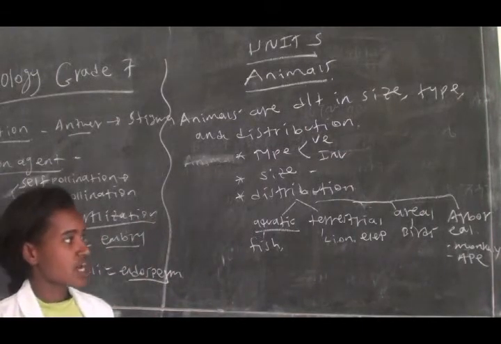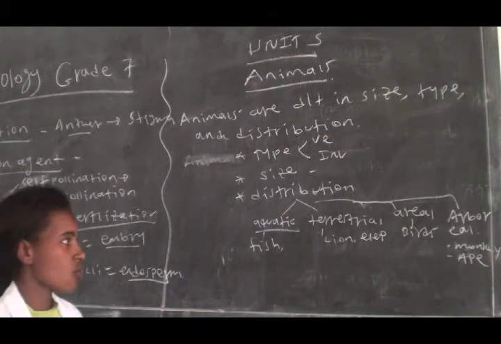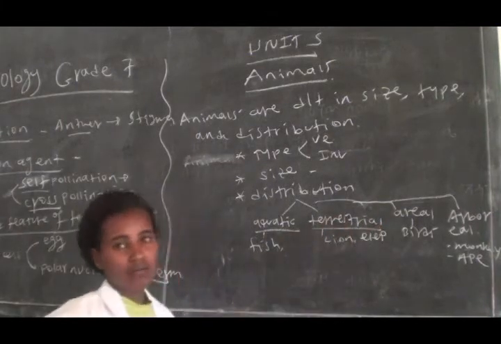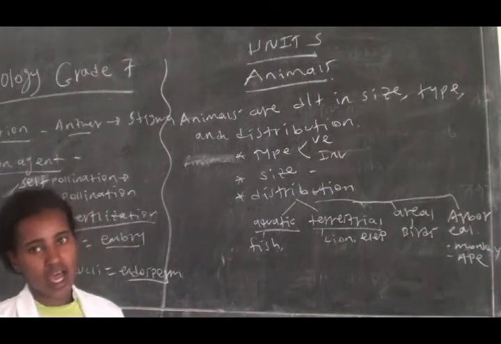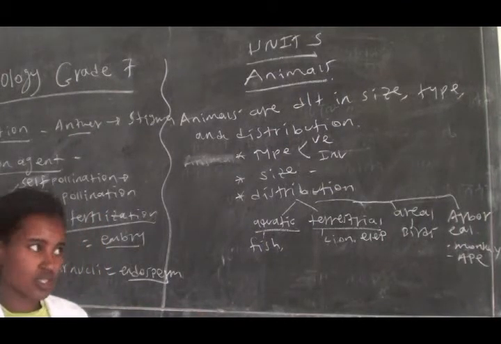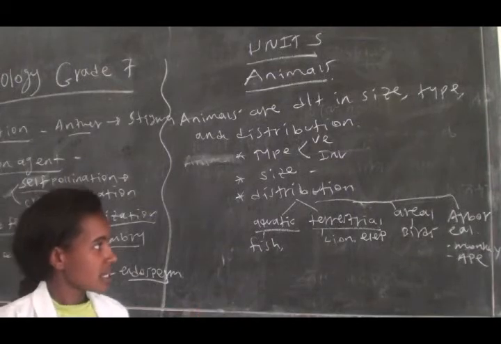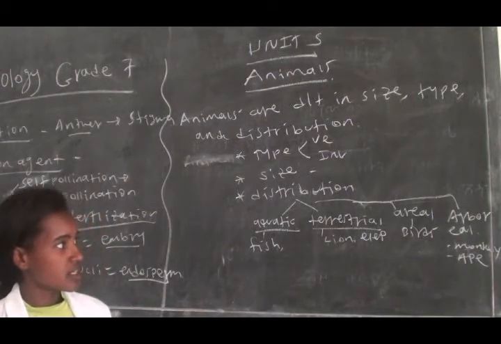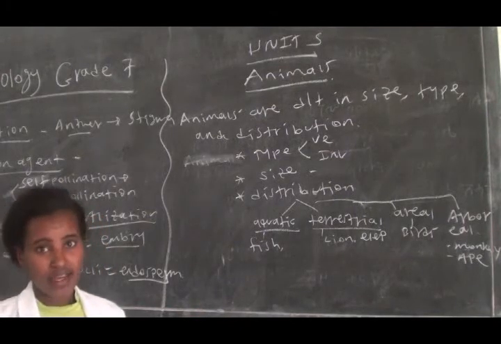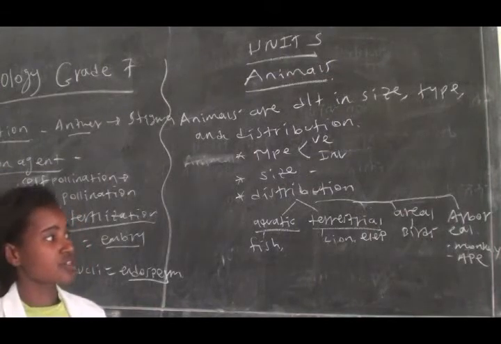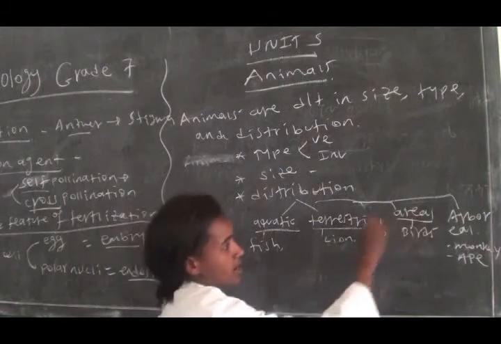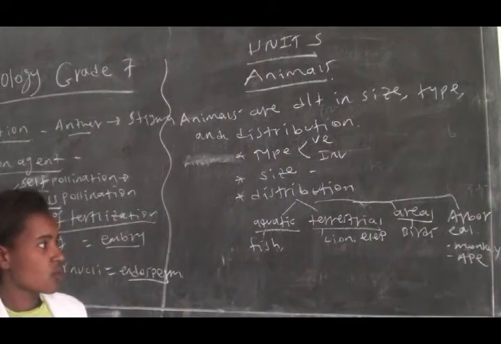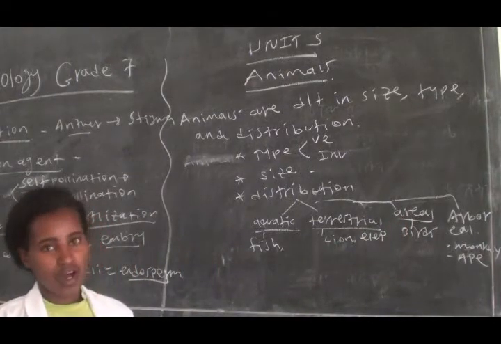Animals which live on land are called terrestrial, like lion, elephant, sheep, goat, and the like. The other animals can also live in air by flying. Animals which live in air are called aerial, like birds.